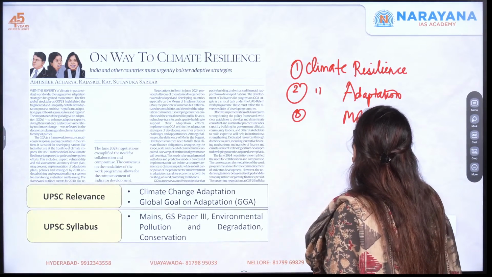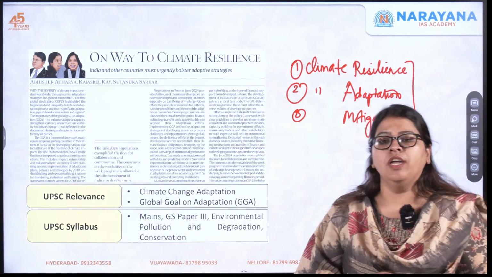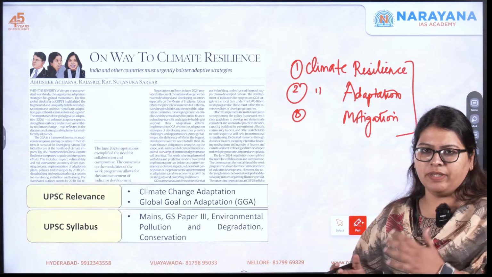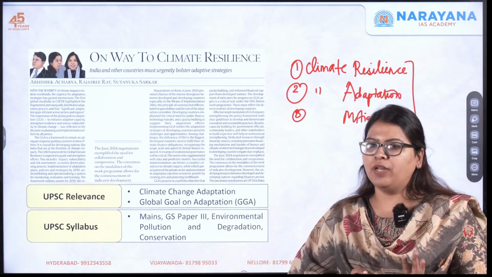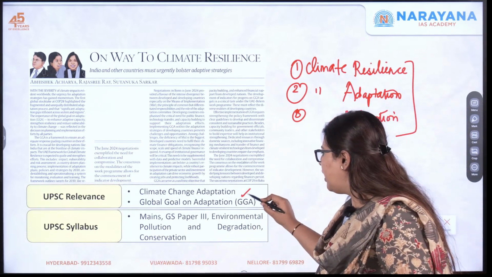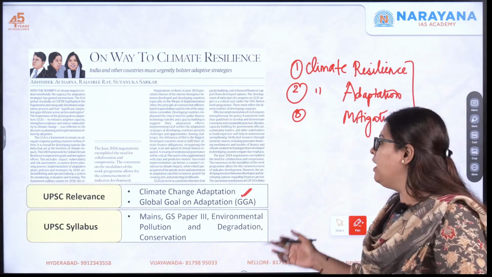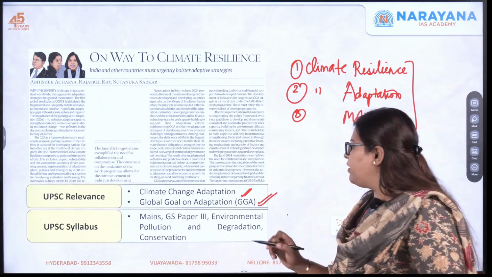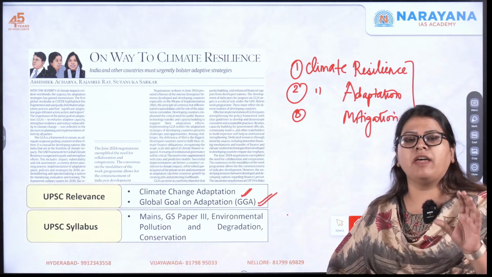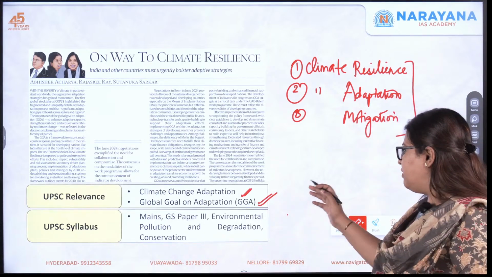Understanding these concepts becomes very important for your mains examination in particular, and any agreements or conventions signed with respect to the same become important for your prelims examination. In this article we'll be discussing climate change adaptation, that is, how the global communities are trying to adapt to the vagaries of climate. Next is the global goal on adaptation, called GGA. It was a key agenda of the Paris Climate Conference, that is COP21, which took place in 2015. All these things will be seen.